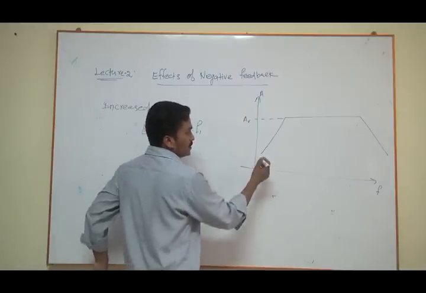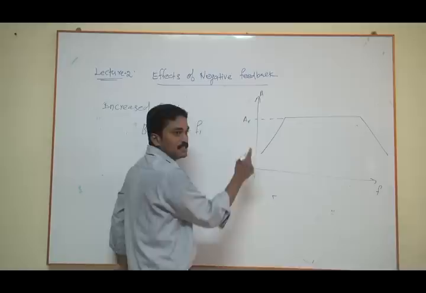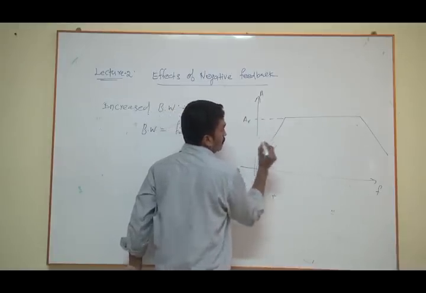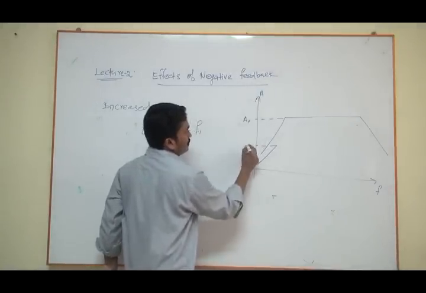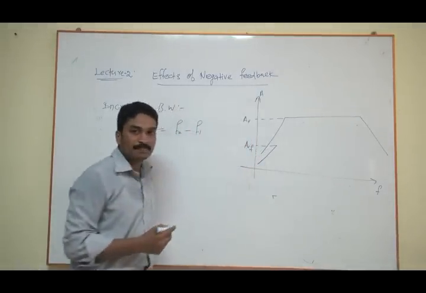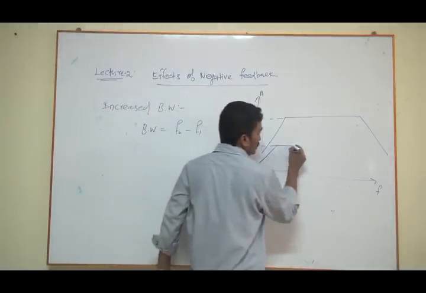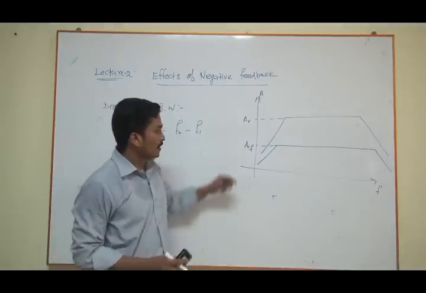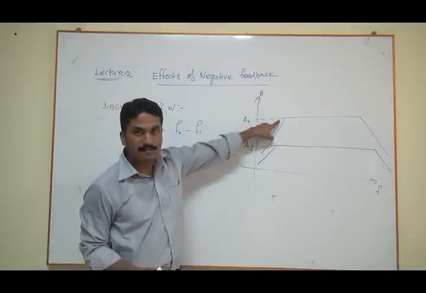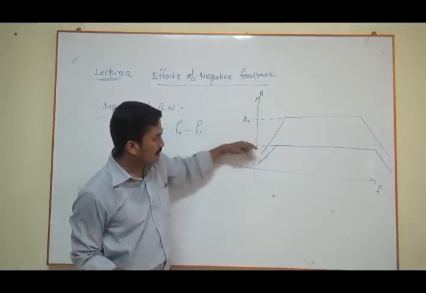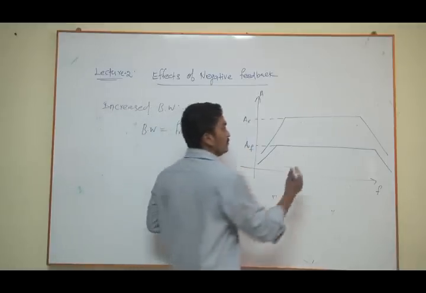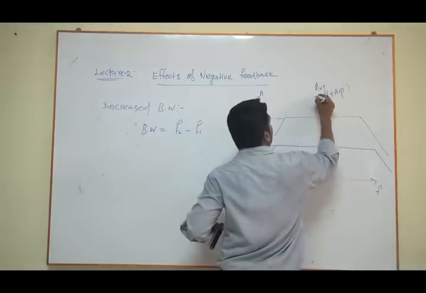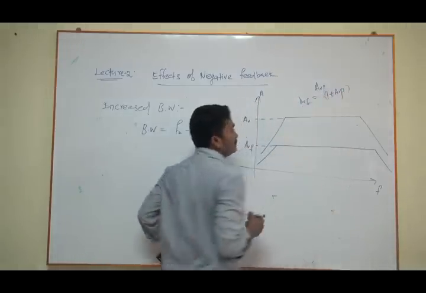So if gain is reduced, it soon reaches the maximum position. So it goes something like this. Your AV gain is here, but AVF is smaller than AV because AV by 1 plus AV beta is equal to AVF.